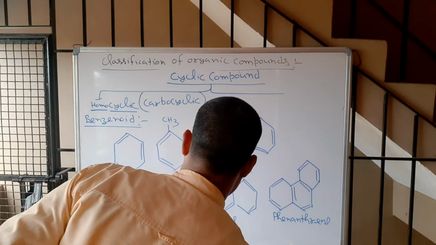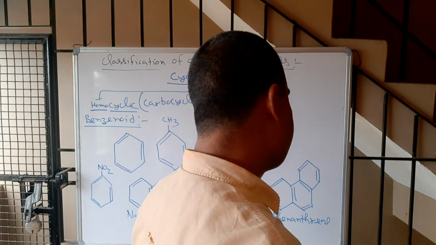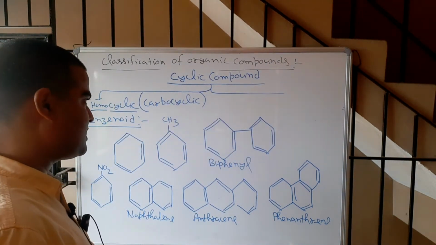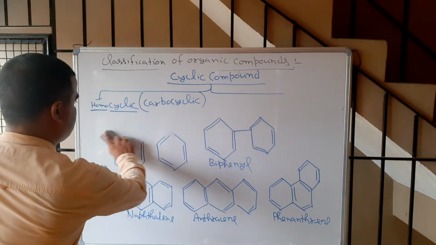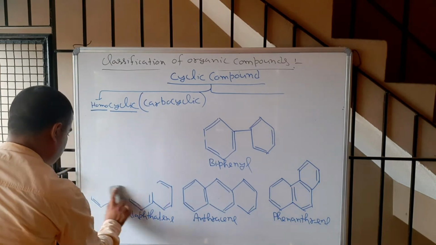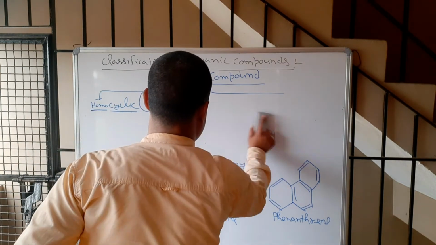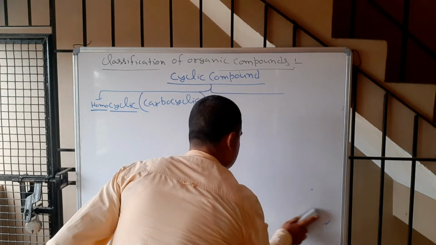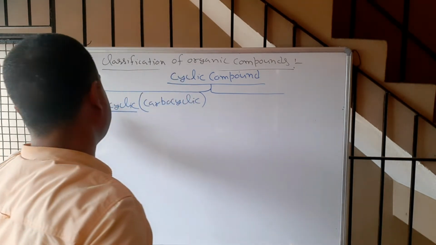Now come to the non-benzenoid. Non-benzenoid means it is an aromatic homocyclic compound which does not have a benzene ring. All are classes of homocyclic compounds.